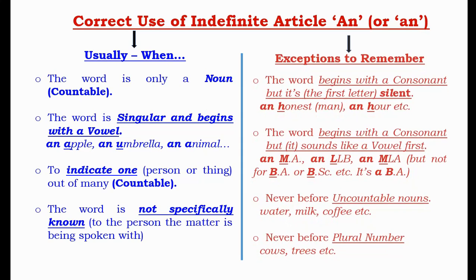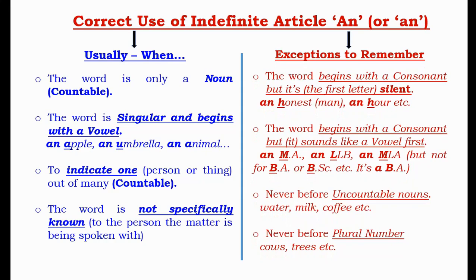Exceptions to remember. What are those exceptions? Number one, when the word begins with a consonant but the first letter is silent, such as an honest man, an hour, etc. Generally, when the silent letter in a word is followed by a vowel.